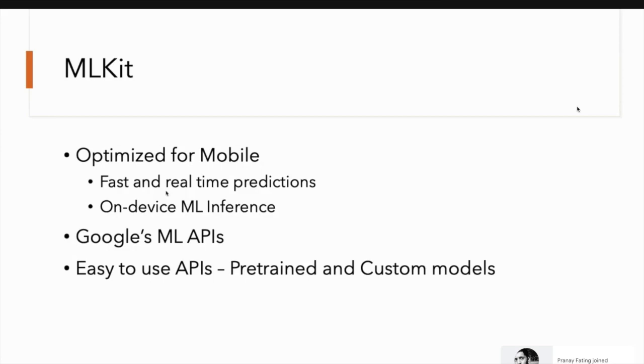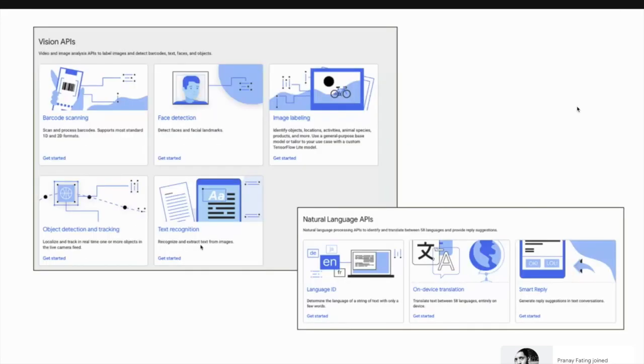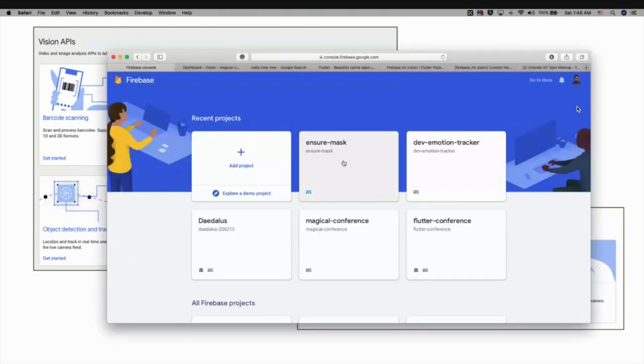And they have these vision and natural language APIs. I will show how we can create the Flutter, that means create the Firebase application, and see what are the different machine learning kit features. So here I have these applications. One of the applications is an ensure mask. I will show it here.